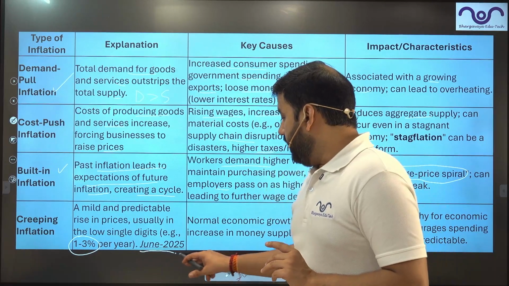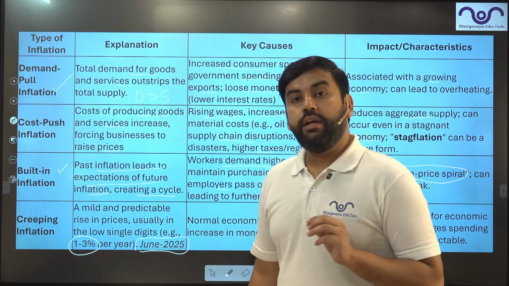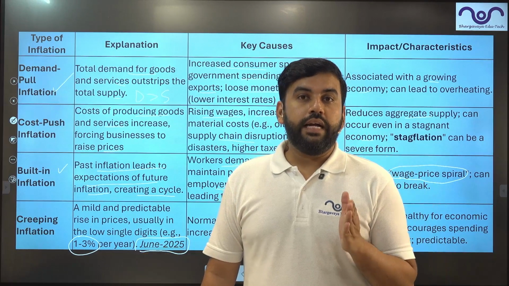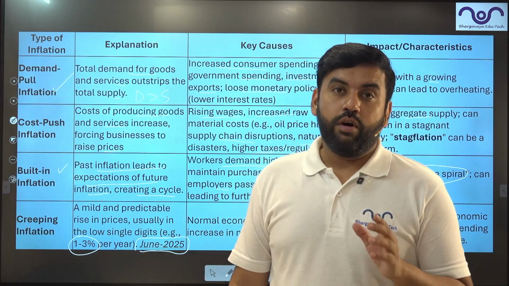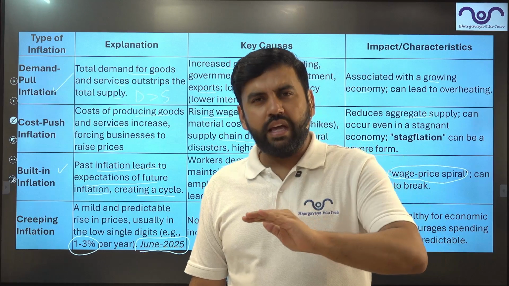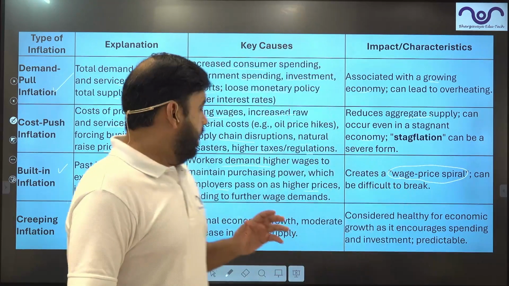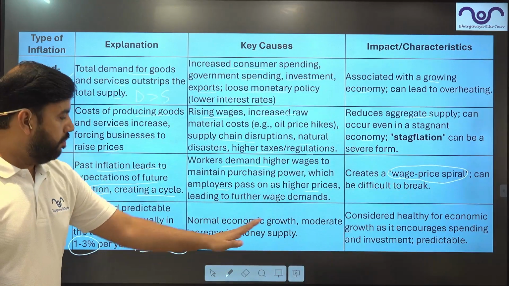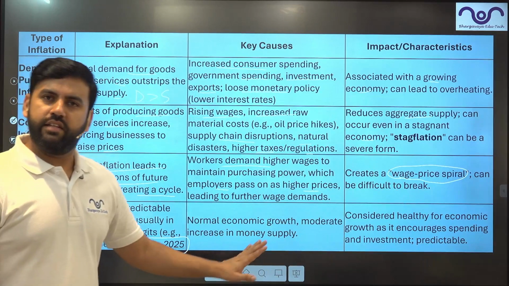This is where India is right now. So June 2025, India is going through creeping inflation. Creeping means moving very, very slowly, right? Normal economic growth, moderate increase in the money supply. That's it. These are the major reasons.